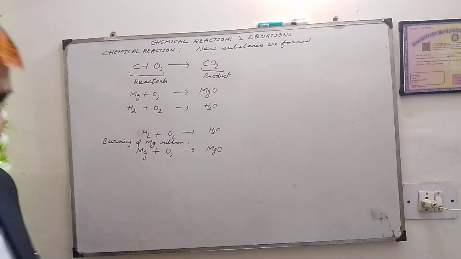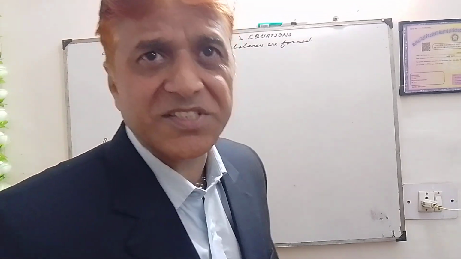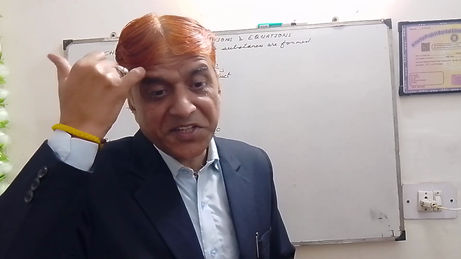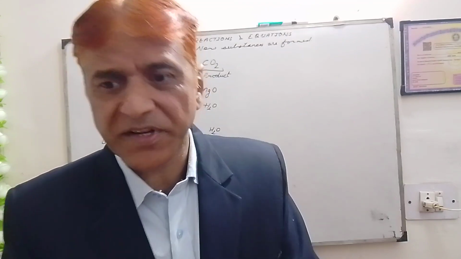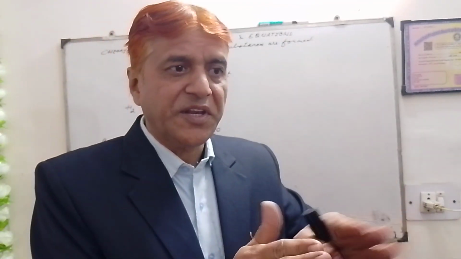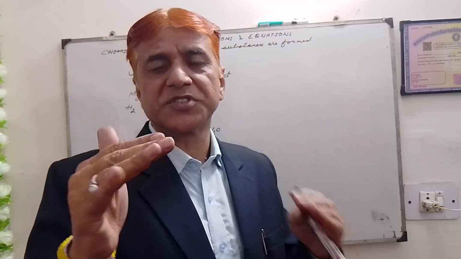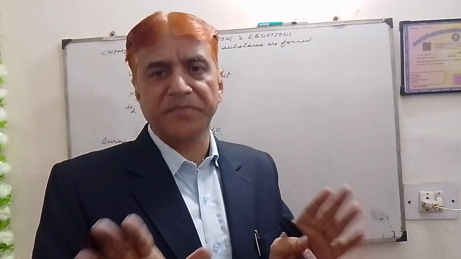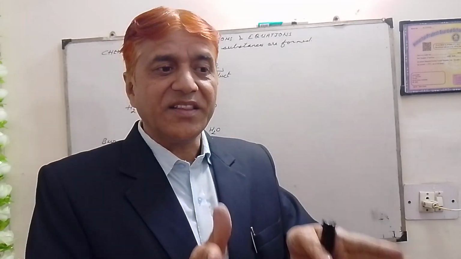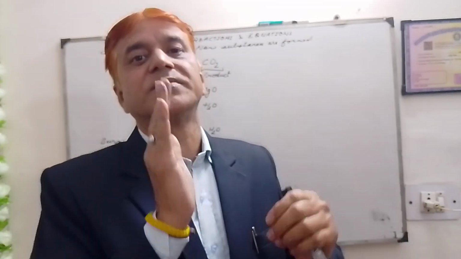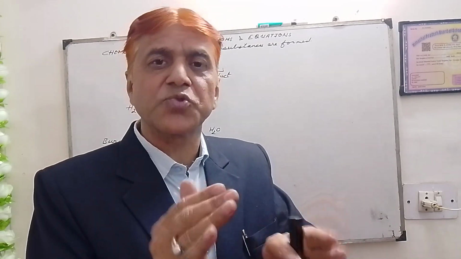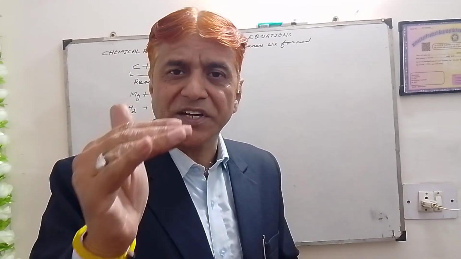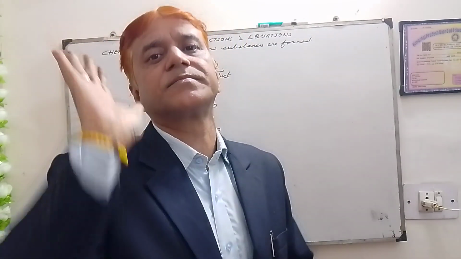Now the answer is that magnesium is a very highly reactive element, and it reacts with oxygen. When magnesium reacts with oxygen, a layer of magnesium oxide is deposited on the magnesium metal, and that layer has to be removed. We clean magnesium ribbon before burning to remove the magnesium oxide layer which is deposited on it.